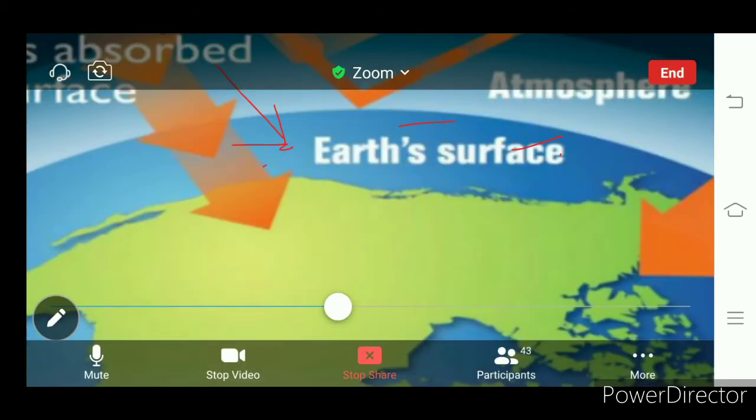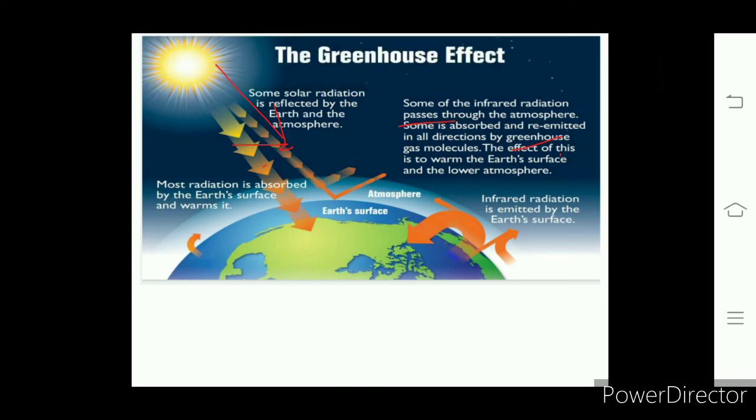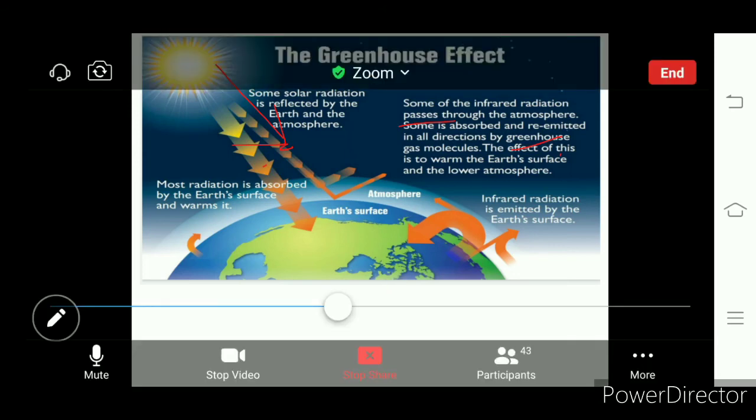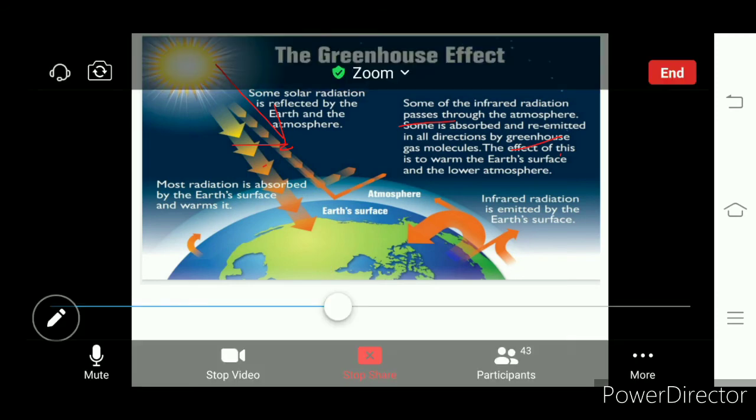Some of the infrared radiation passes through the atmosphere and some is absorbed and re-emitted in all directions by greenhouse gas molecules. Excessive heat means more heat than required. In that way, the earth always maintains a balance in receiving the heat.